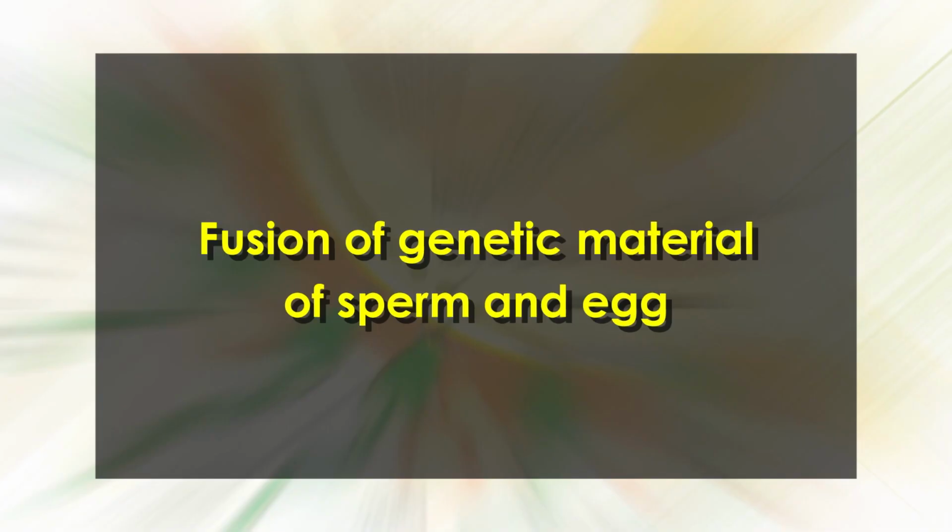The centriole, which is provided by the sperm, will divide to form two poles of the mitotic spindle during cleavage. The entrance of multiple sperm leads to disastrous consequences in most organisms. The third part: fusion of the genetic material of the sperm and egg. In sea urchins, the sperm nucleus enters the egg perpendicular to the egg surface.